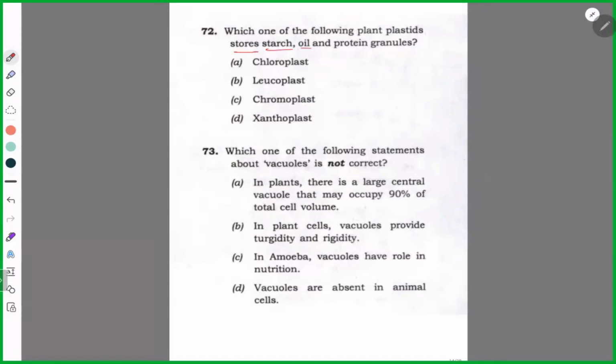Oil stores starch, oil, and protein granules. Chromo is for color. Xantho, we don't know, leave it. Chloro for photosynthesis. Leucoplast. Okay, now next 73. Try. C. Not correct. They have asked which is not correct.